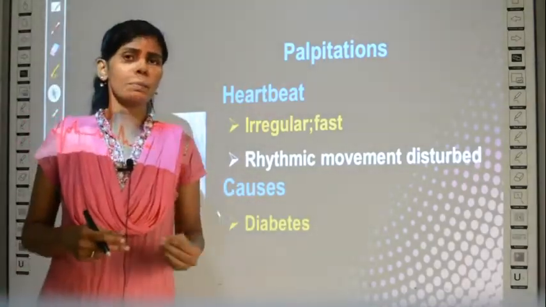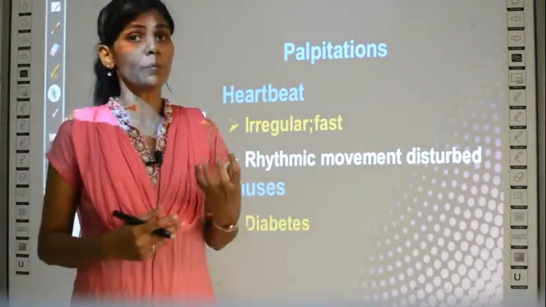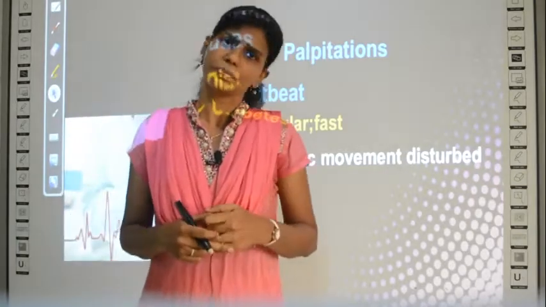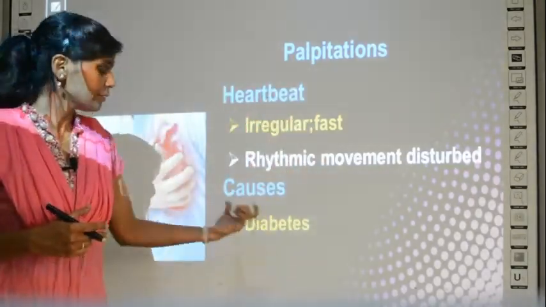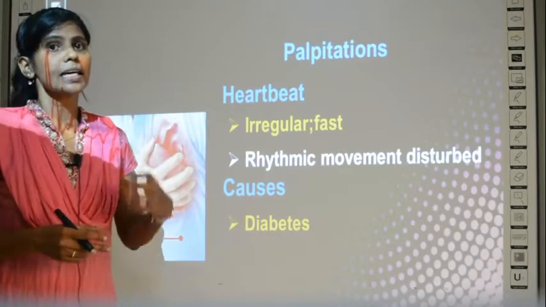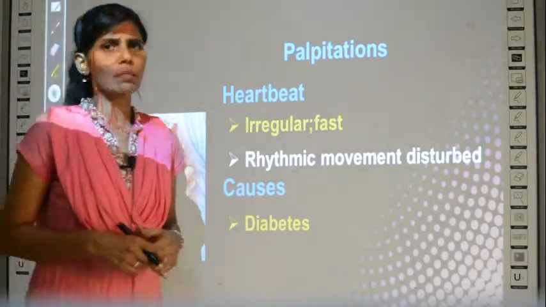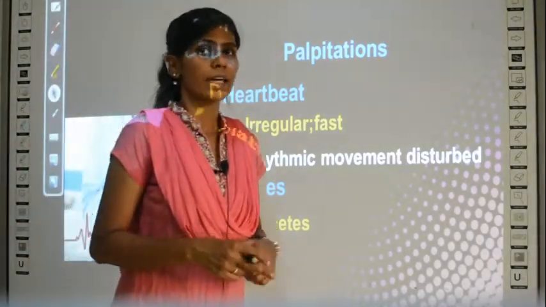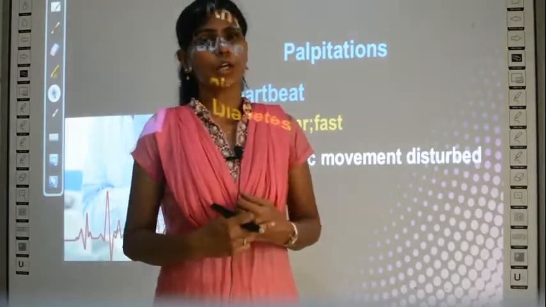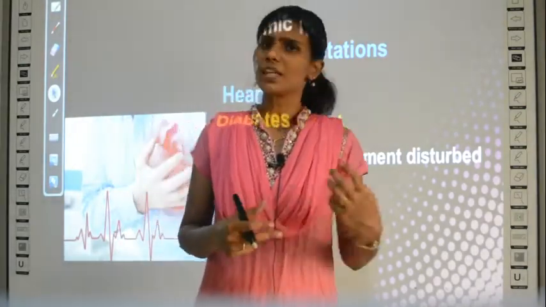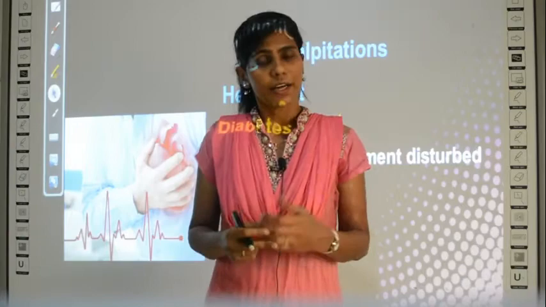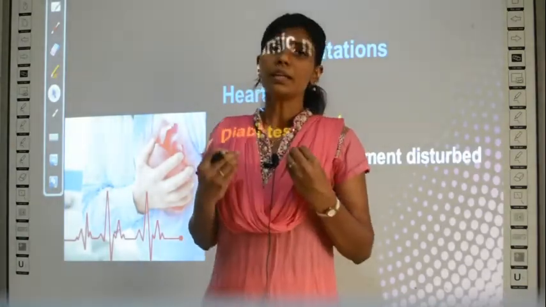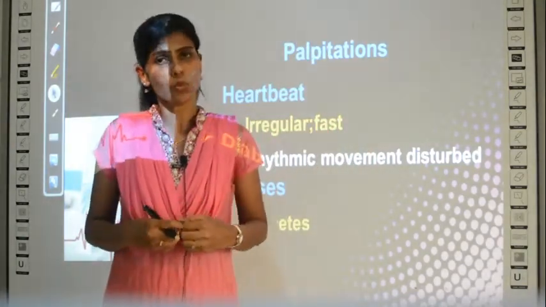Why suddenly a person's heartbeat is going to beat very fast? There are some reasons. The first reason mentioned is diabetes. What is diabetes? Diabetes is increase in the blood glucose level. You must have studied in your lower grades. I don't know if you remember. So in diabetic patients, what happens?